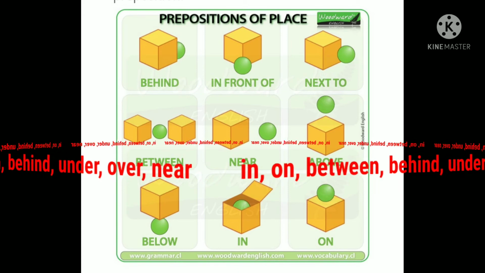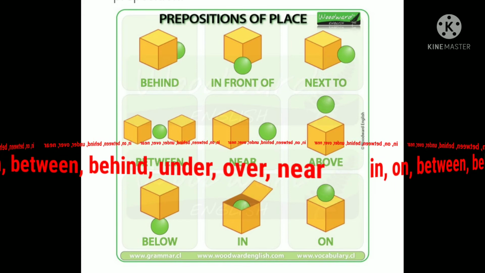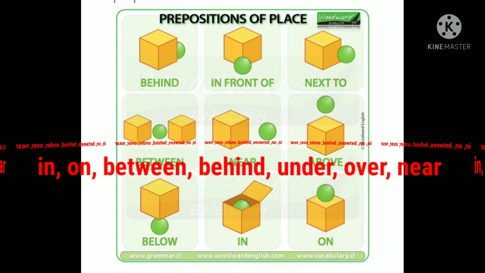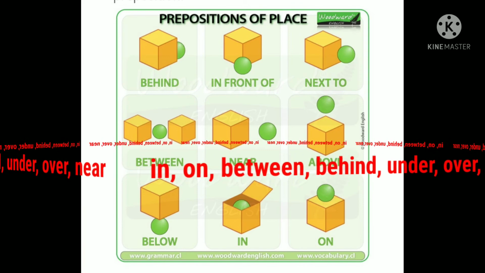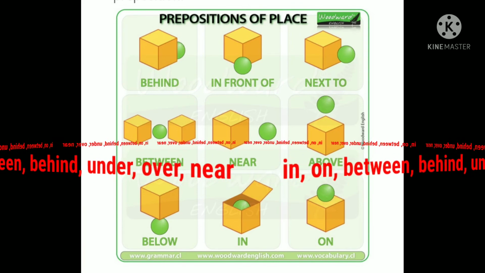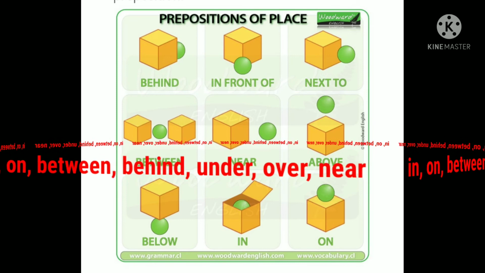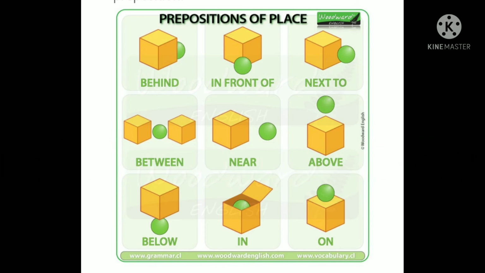So in front of is the preposition of place because it tells us where the ball is. Same way, see the third one. The ball is next to the box. Here next to is the preposition of place because it tells us about the position of the ball. Hope you all have understood this.